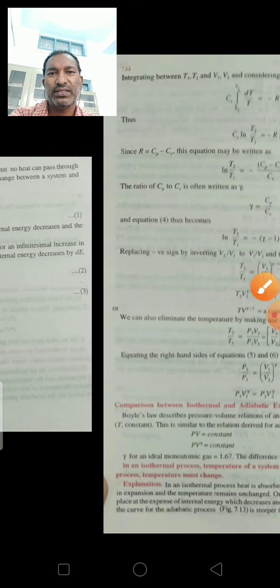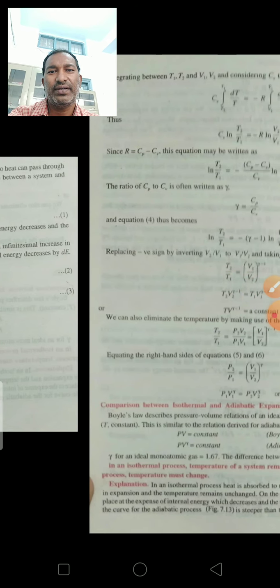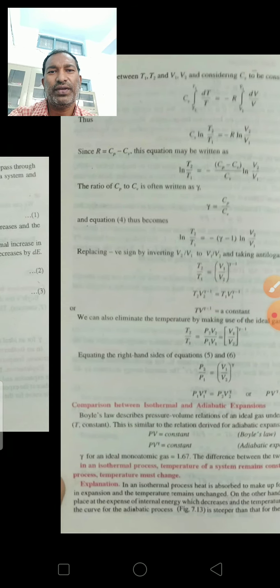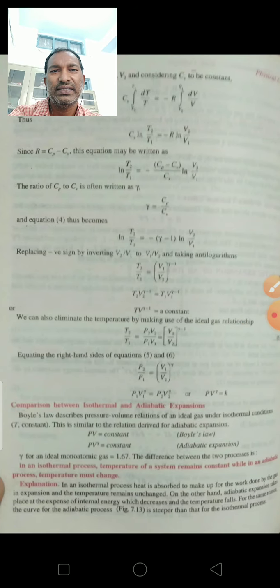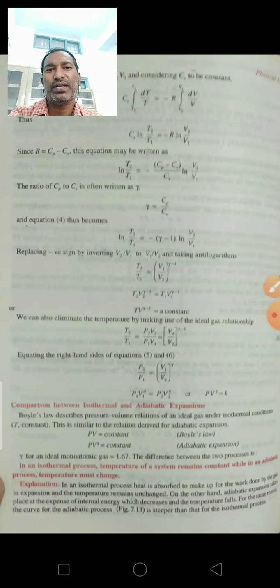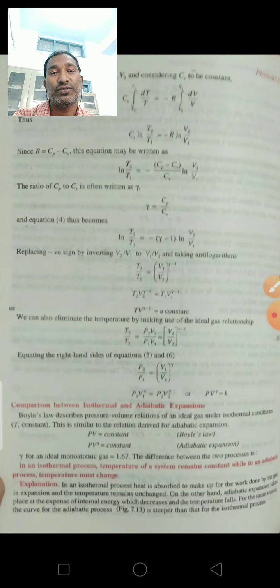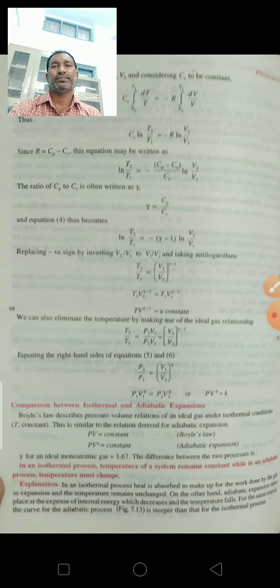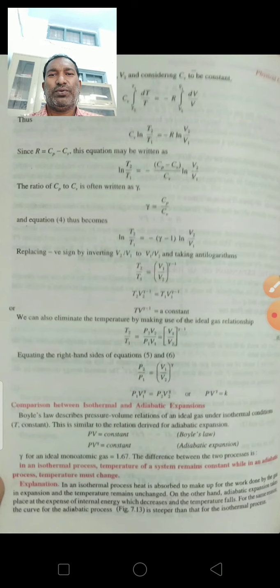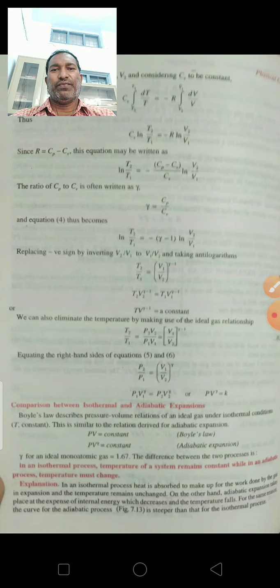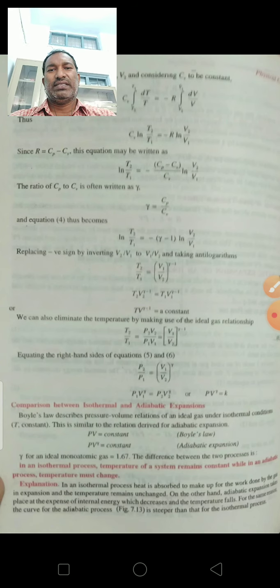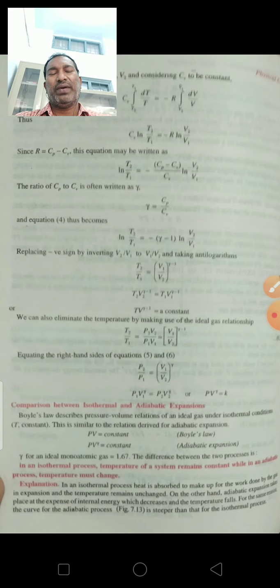Integrating between T1 and T2, and V1 and V2, and considering Cv to be constant, Cv times the integral of dT by T from T1 to T2 is equal to minus R, also constant, times the integral of dV by V from V1 to V2.